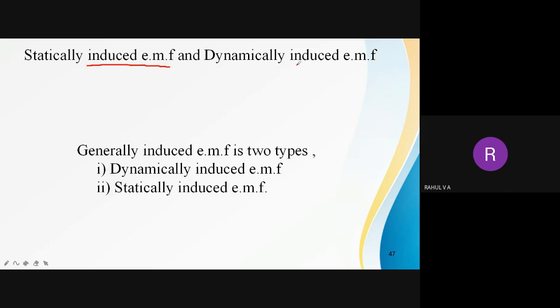According to Faraday's first law, whenever the magnetic flux linked with a coil changes, an EMF is induced in the circuit. The EMF induced in that manner is called induced EMF. So the induced EMF is actually classified into two: dynamically induced EMF and statically induced EMF. What is dynamic and what is the difference between static and dynamic?